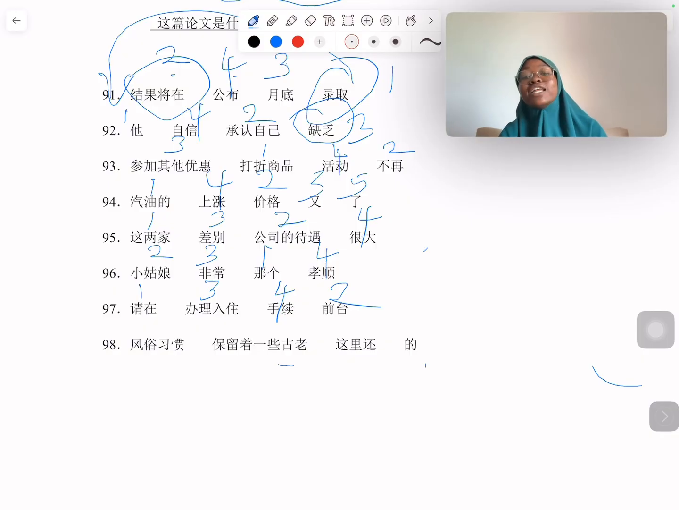But those are not the first things. Those are not the first expressions in our sentence. So what is the first thing? It should be the 这里还 because it's talking about a particular place, right? We have to point out the place. The noun, remember, we have to point out the place before pointing out what they've done. So it is 这里还干嘛？保留着一些古老的风俗习惯。Okay? 这里还 this place still 保留着一些古老的风俗习惯。And that's it.